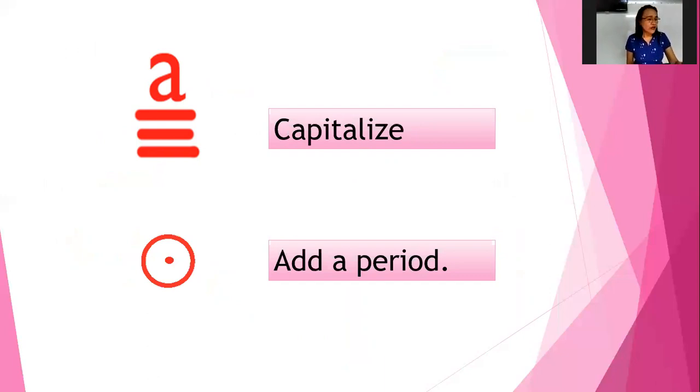When you submit your paragraph for checking and you see these three lines under a small letter, that means that you are going to capitalize that letter. And when you also find a big circle with a dot in the middle at the end of a sentence, that tells you that you are going to add a period at the end of your sentence.